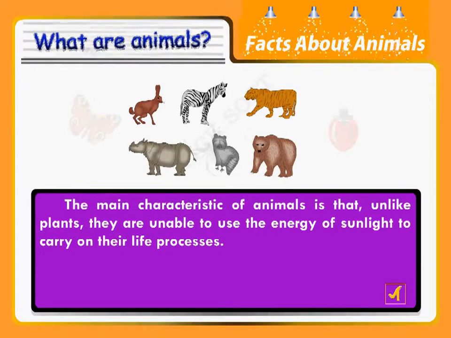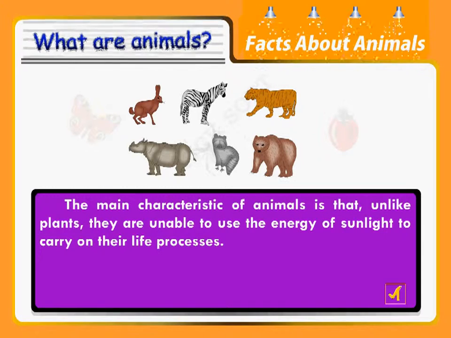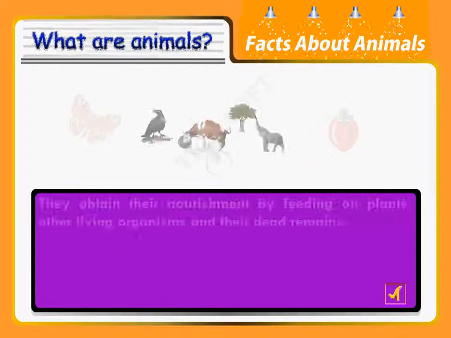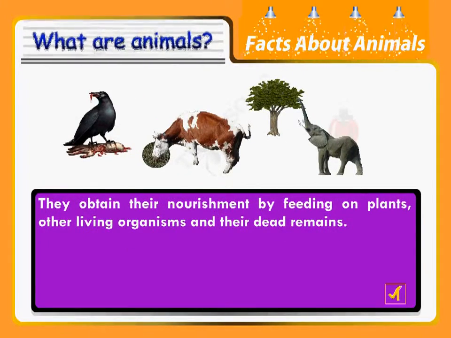The main characteristic of animals is that, unlike plants, they are unable to use the energy of sunlight to carry on their life processes. They obtain their nourishment by feeding on plants, other living organisms, and their dead remains.